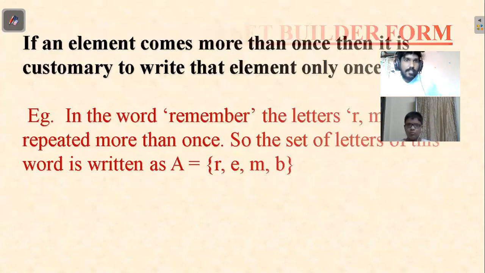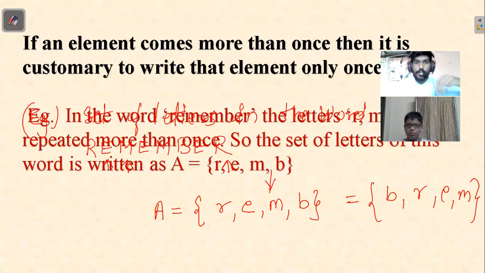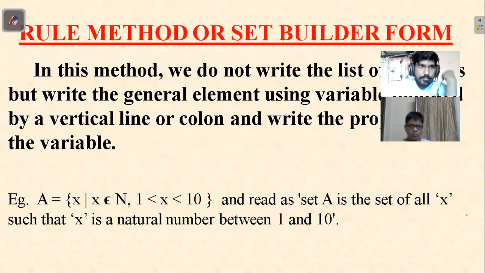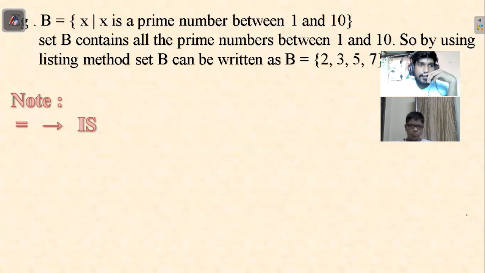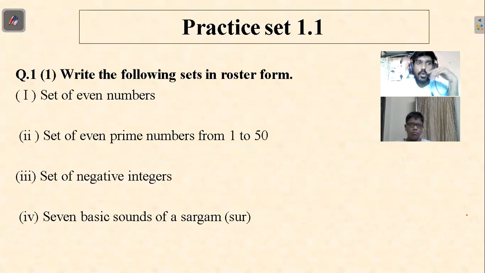We'll do more examples on the listing method, and I'll do the rule method afterwards. From practice set 1.1: is the listing method clear, or do you have any doubts? No. It's okay if you don't have the textbook, I have written all the questions here.